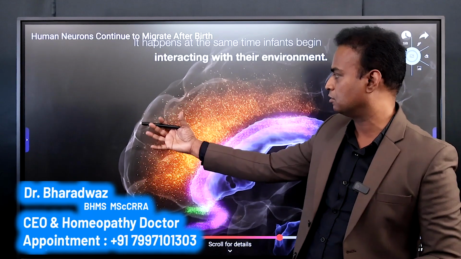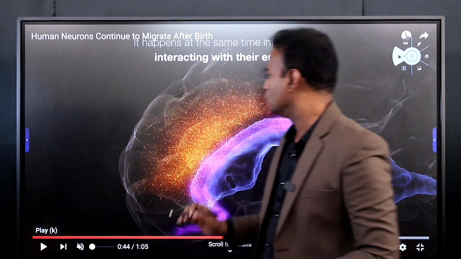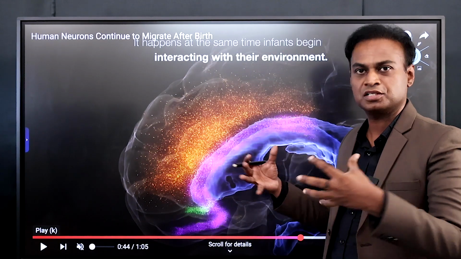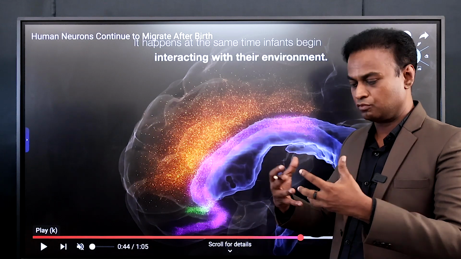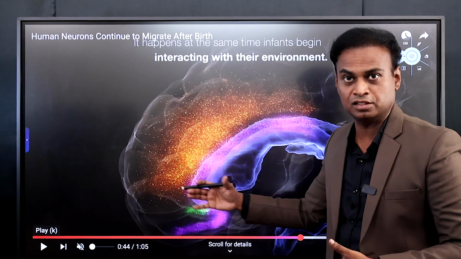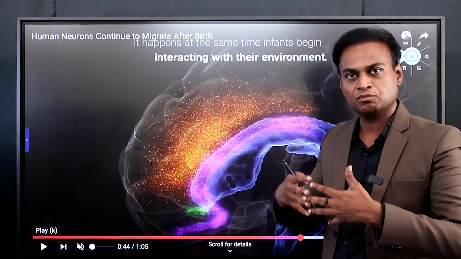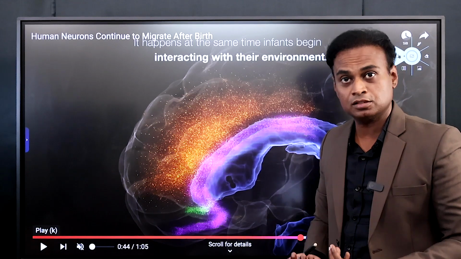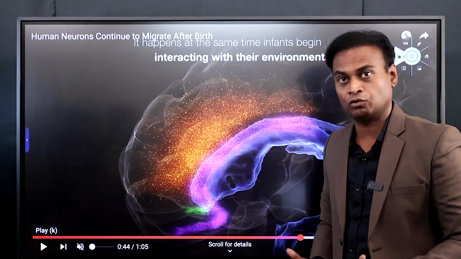Once they go into their respective places, what happens next is they will establish the connections between other neurons. Other neurons will connect, they will intricately connect, and they will exchange the signals. Once the neurons move to their original place and establish their connection, then you can say that the brain is perfect, the brain is healthy, the brain is well developed.